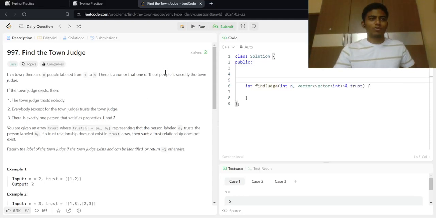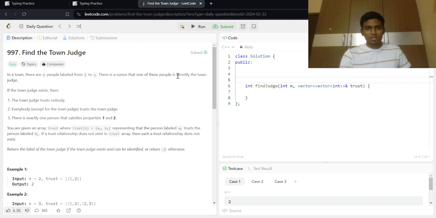So we are going to be solving today's LeetCode question, which is Find the Town Judge. We are given n people, labeled from 1 to n, and there is a rumor that one of these people is secretly the town judge. If the town judge exists, then the town judge trusts no one.